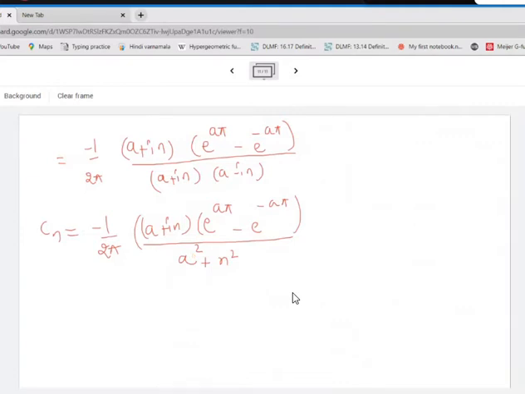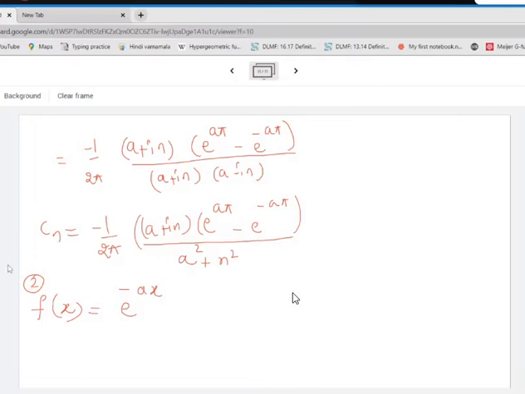Now, what will be the complex form of the Fourier series for the function f of x is equal to e raised to minus ax? This is my second question. What would be the complex form of the Fourier series for this function?